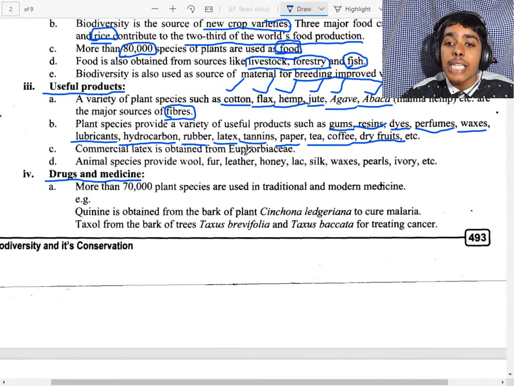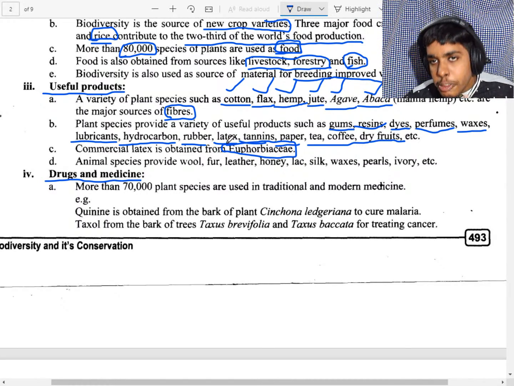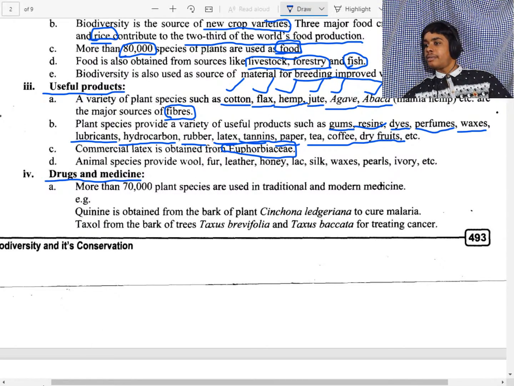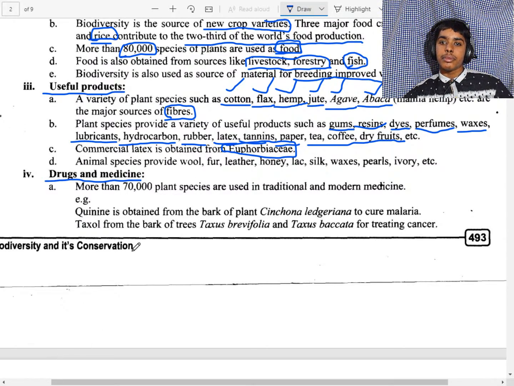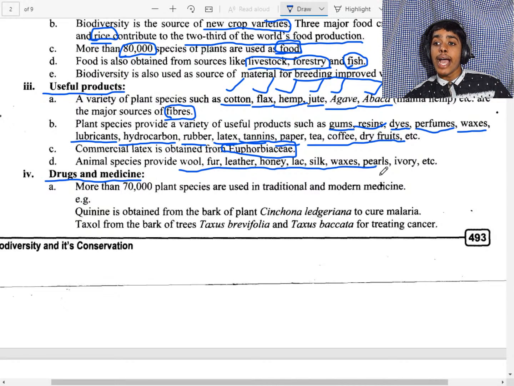And latex is commercially used from which plant? Euphorbiaceae plant. Animal species provide wool, fur, leather, honey, lac, silk, waxes, pearls and ivory.